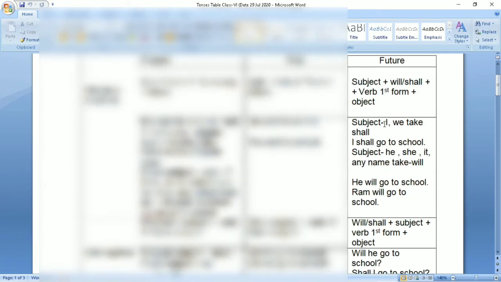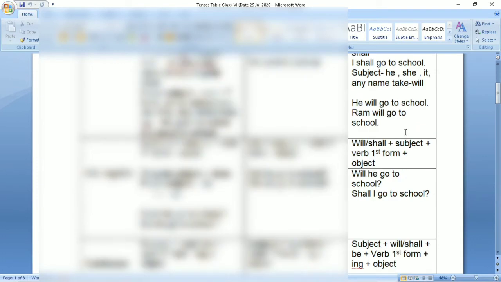Now you should remember that subject I and we take shall. For example, I shall go to school. And subjects like he, she, it, any name take will. For example, he will go to school or Ram will go to school. So it's too simple. You are to use will or shall as a helping verb.